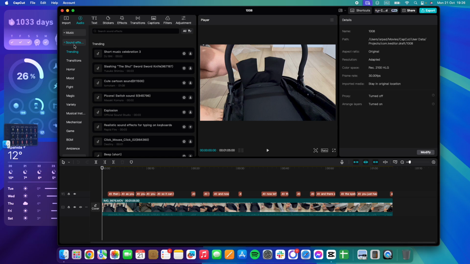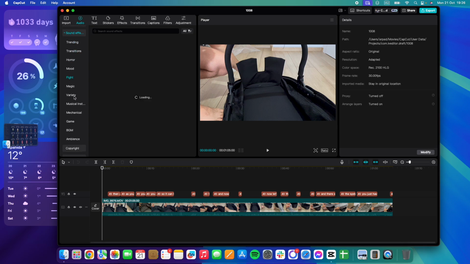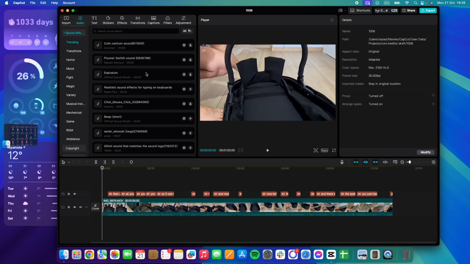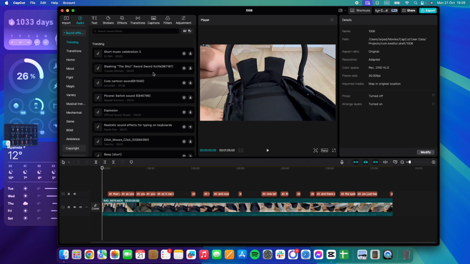It is going to be the second option, and you can select from all of these topics, or you can go to trending sound effects and you can add any of these sound effects, or you can search for them as well.